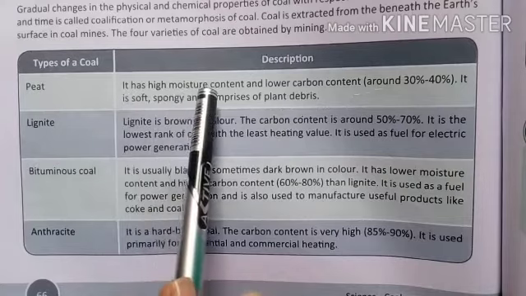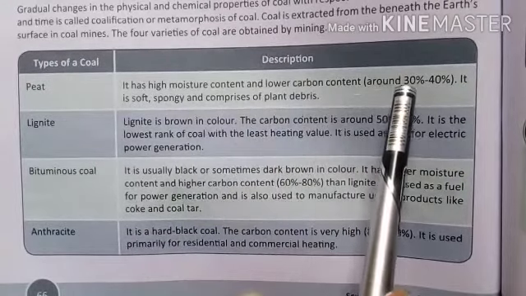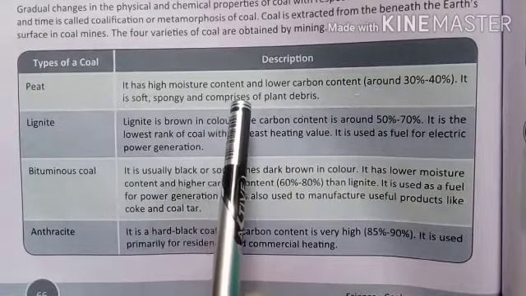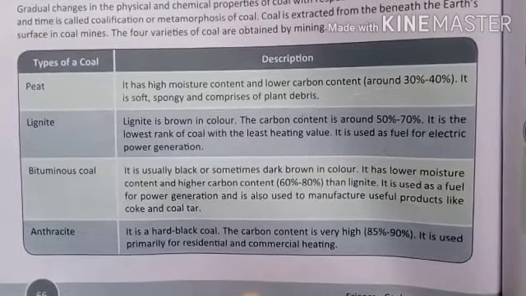It has a high moisture content and low carbon content, around 30 to 40%. It is soft, spongy and comprised of plant debris. It is mainly made up of plant debris, but it is near the soil, that's why it has a very small amount of carbon, that is 30 to 40%.